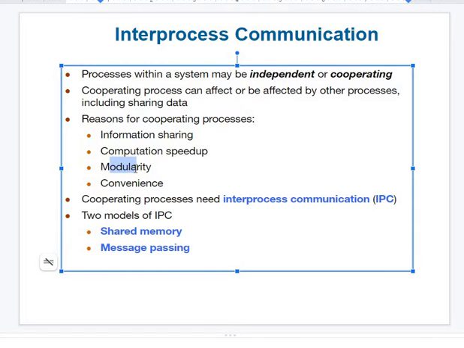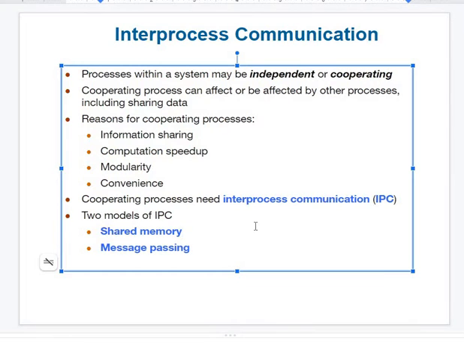Modularity means each process works on a module basis. So a module for visualization, a module for data store, a module for data fetch, etc. Since they work modularly, each module will do its own specific work. If one module doesn't communicate with another module, there will not be efficiency in the system or software. So we should have the best communication among processes as well as modules. Convenience: as I said, if one process takes less time than the allocated time, the remaining time left unused, we can give it to others. So that is the type of convenience we have.